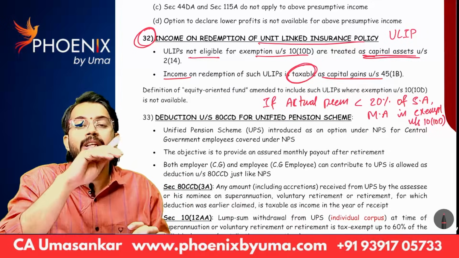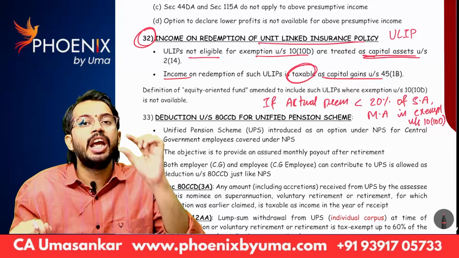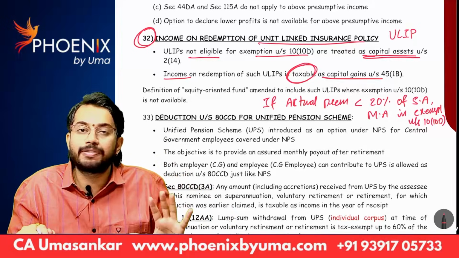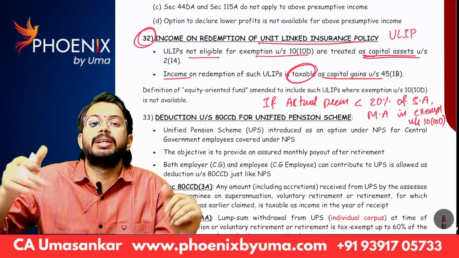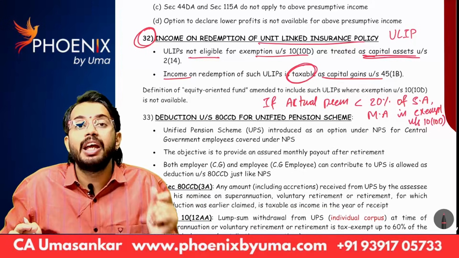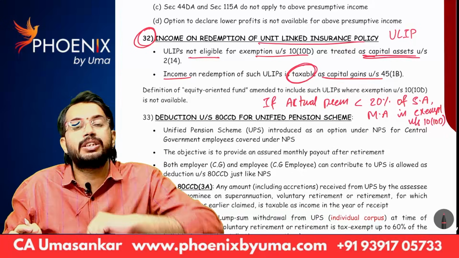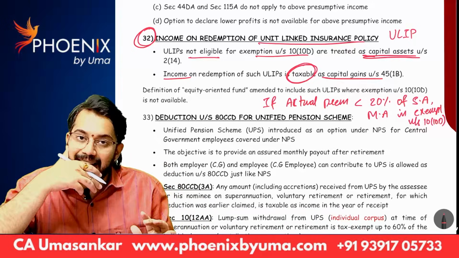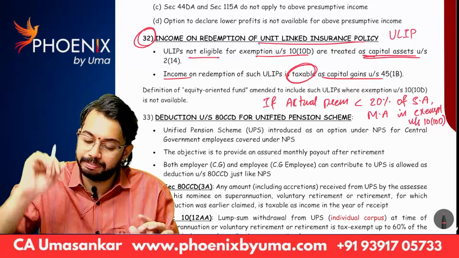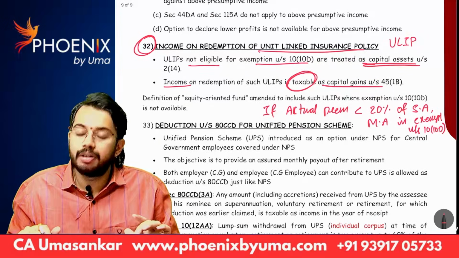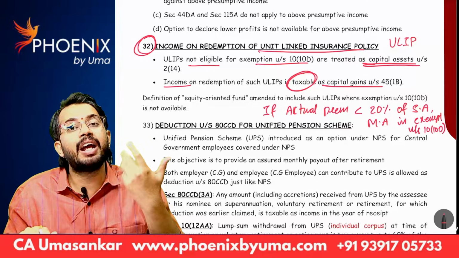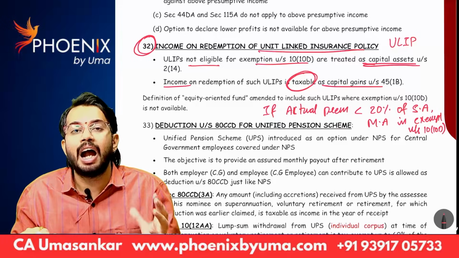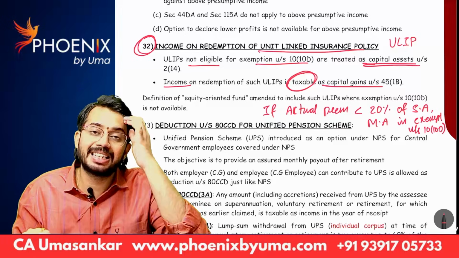Are you able to understand? So the point is, if actual premium is less than 20% of sum assured or less than 10% of sum assured, then maturity amount is not taxable. Maturity amount is exempt. If actual premium is greater than 20% of sum assured or greater than 10% of sum assured, in that case maturity amount is taxable. Are you able to understand? Good. Under which head is it taxable? That maturity amount is taxable under the head capital gains, and unit linked insurance policy is also treated as capital asset.